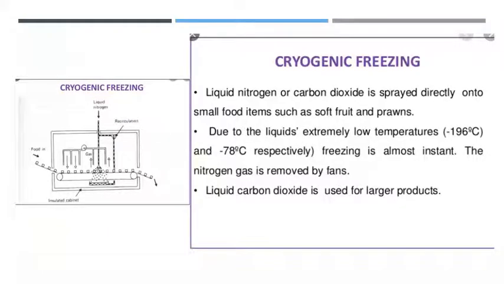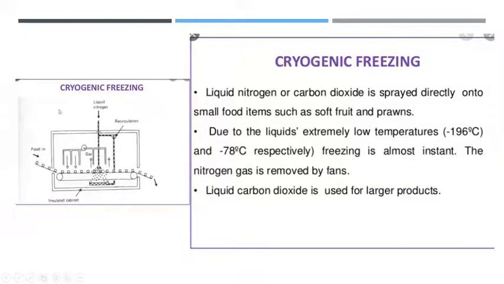Now, next is cryogenic freezing. Here, liquid nitrogen or carbon dioxide is sprayed directly on small food items such as soft fruit and prawns. Due to the liquid's extremely low temperature, which means minus 196 degrees Celsius to minus 78 degrees Celsius respectively, freezing is almost instant. The nitrogen gas is removed by fans, and liquid carbon dioxide is used for the larger products.